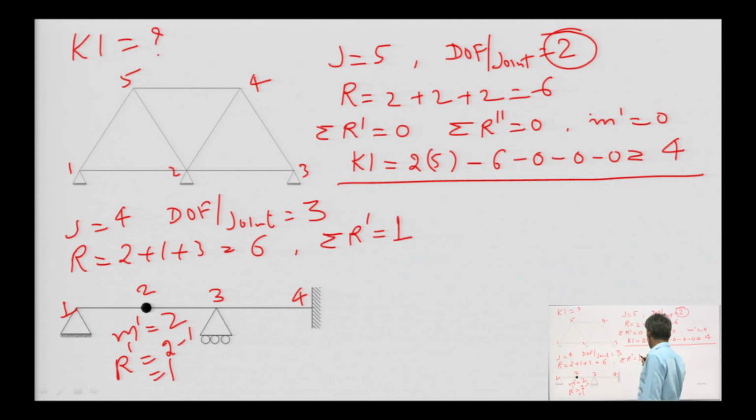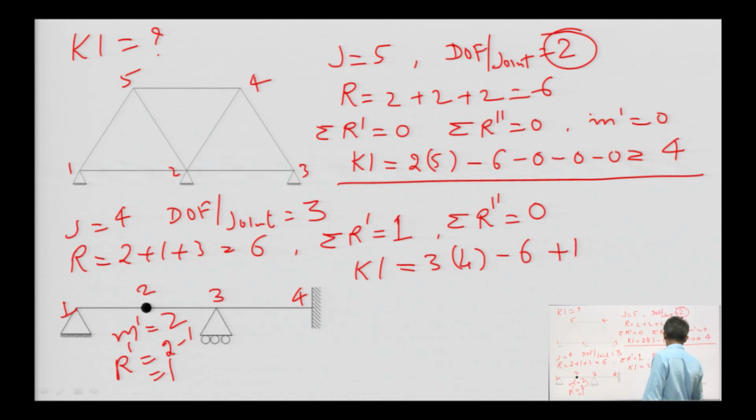So, R dash is 1, and sum of R double dash will be 0, because we do not have any force release member. So, the kinematic indeterminacy is 3 times 4 minus 6 plus 1, 12 minus 6 plus 1, that is 7.